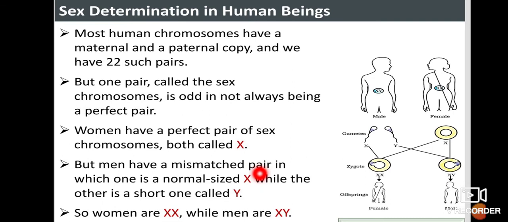If the 23rd pair of chromosomes has one X and one Y, it indicates a male. So women have XX while men have XY. For the birth of a child, the men's contribution is mainly responsible, we can say.